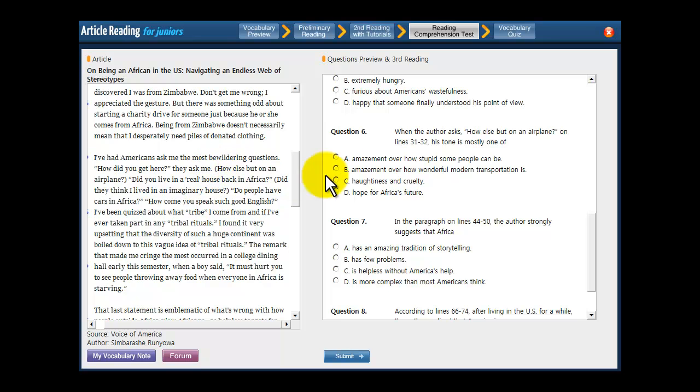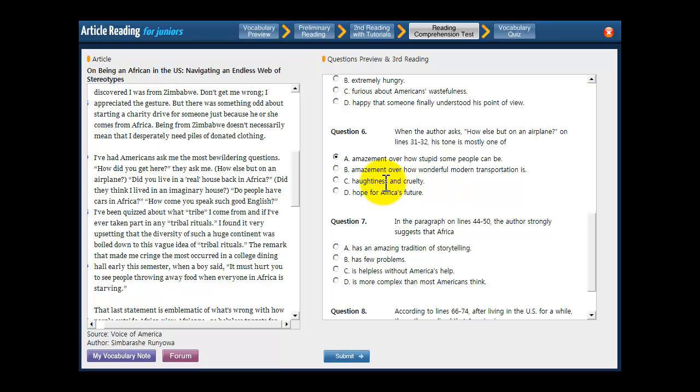Look at your answer choices. A. Amazement over how stupid some people can be. Now we said he's bewildered at how clueless the questions are, but that sounds like a pretty good match with our prediction. B. Amazement over how wonderful modern transportation is. He's not amazed by modern transportation, but how stupid the questions are. Get rid of B. Haughtiness and cruelty.